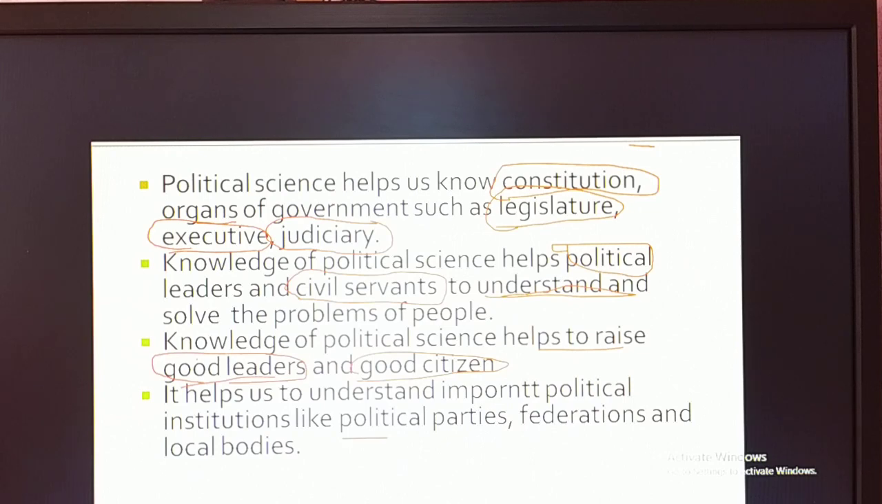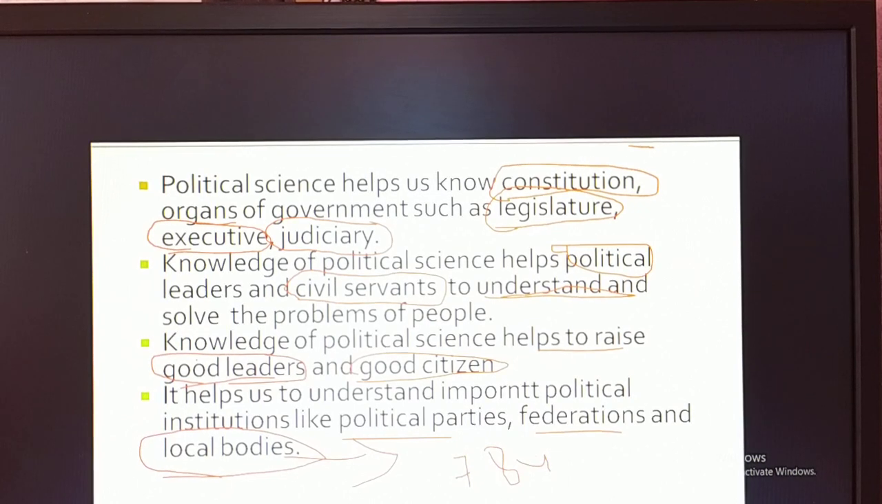And next one, last, political science will help us to understand the importance of political institutions like political parties, federations and local bodies like gram panchayat, taluk panchayat and zilla panchayat. These are called local bodies. And political parties, remember here, now we have totally 7 to 8 national political parties and nearly 45 to 49 state political parties existing.